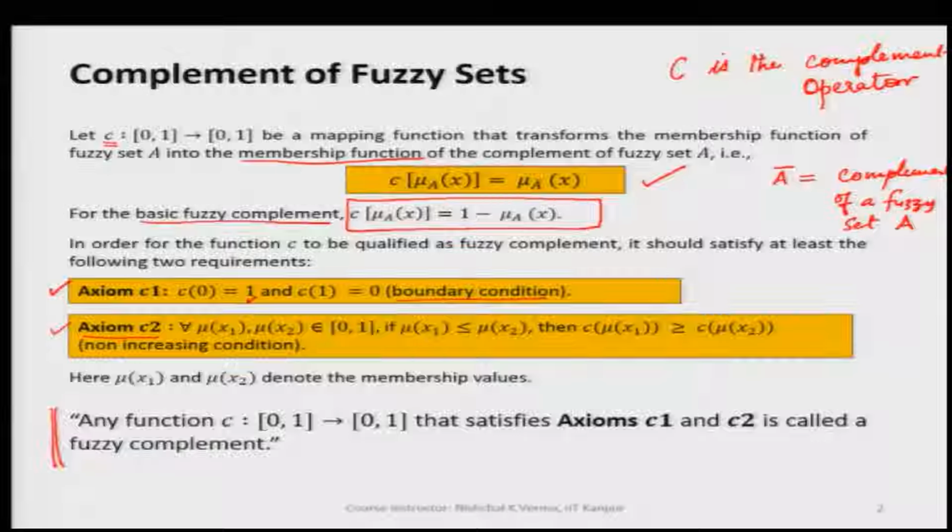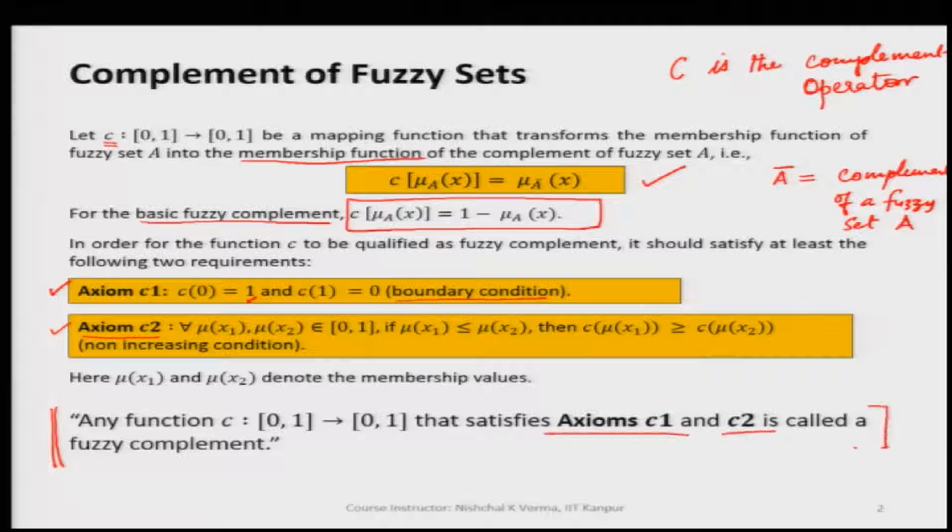So, if it is applied to some membership value, which lies from 0 up to 1, it is going to result again in a membership value for the complement fuzzy set from 0 to 1. And of course, the function C should satisfy axioms C1 and C2.